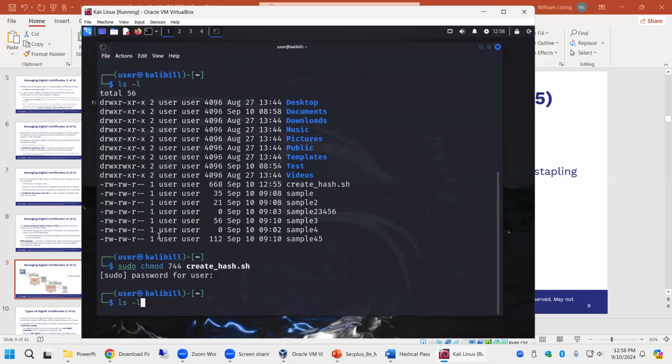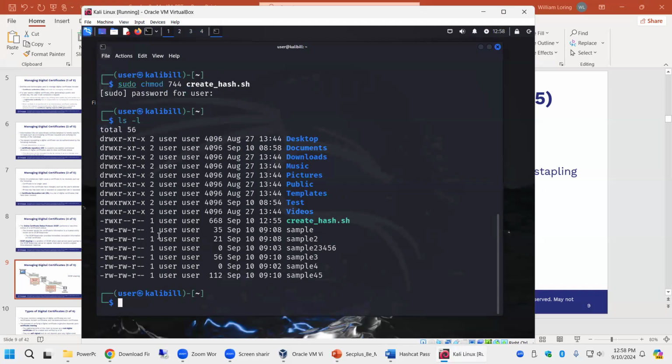Now what happens? Did it break? No. We can run it, we can change it, we can execute it. Everybody else can only read it. So 744 is a fairly common permission for something that you want others to maybe look at, but you are the only one that you want to have make changes to it.